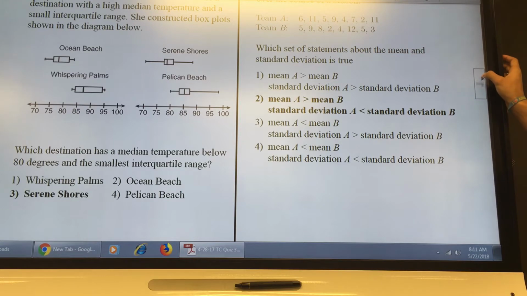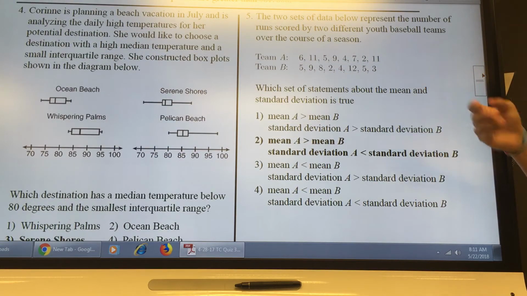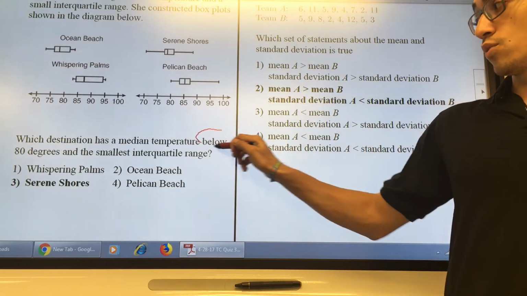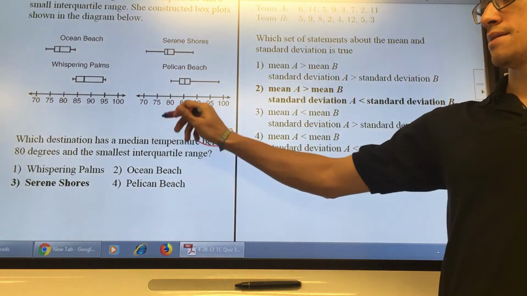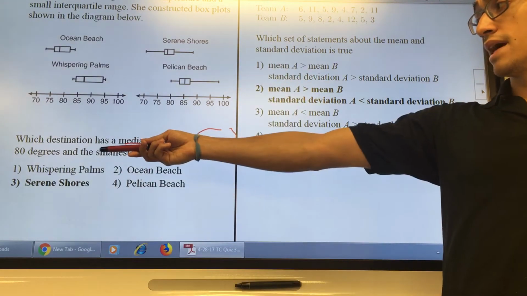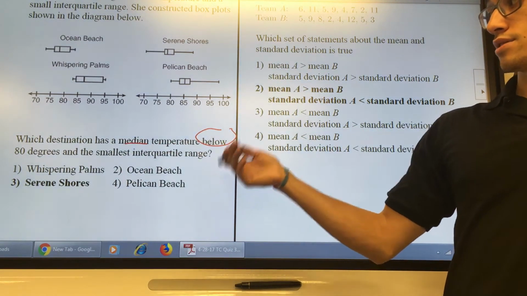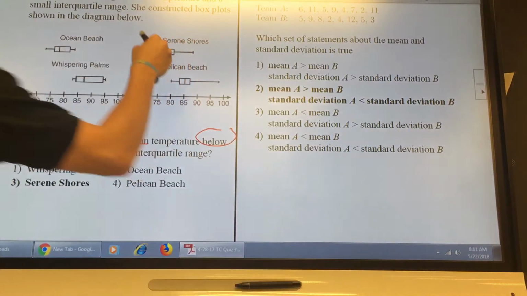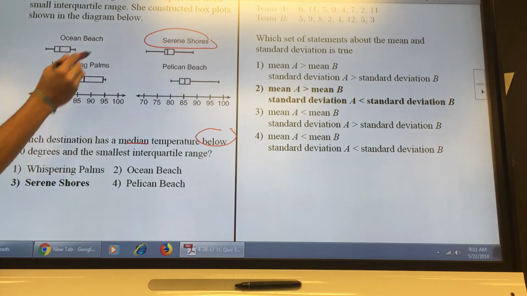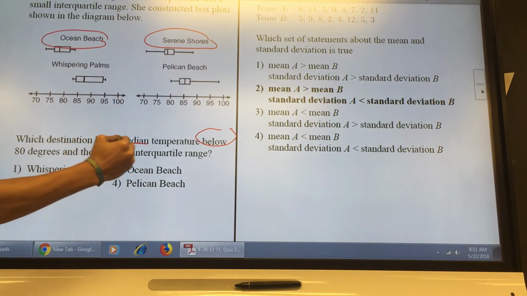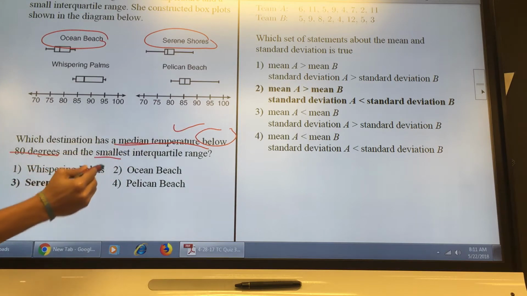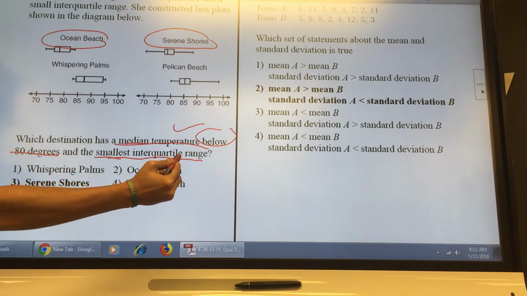The first question on the quiz on Thursday was about box and whisker plots. If you read the question, which destination has a median temperature below, the other version was above, remember, 80 degrees and the smallest interquartile range. For this one, the median is the stripe. So where's the stripe below 80? Here and Ocean Beach. Both of these satisfy this part, but which one has the smallest interquartile range?